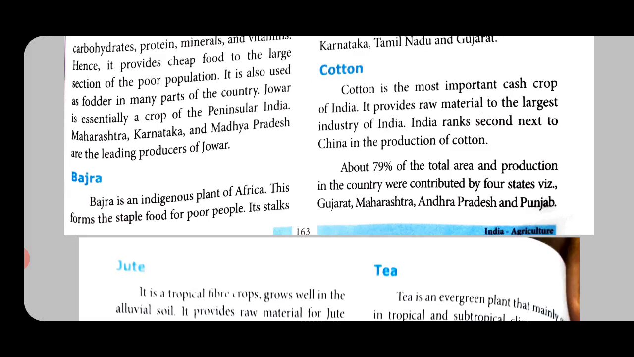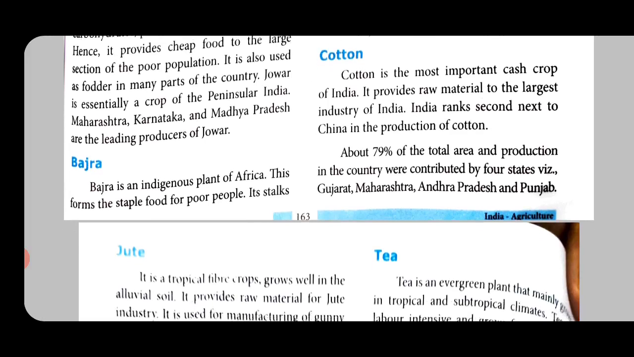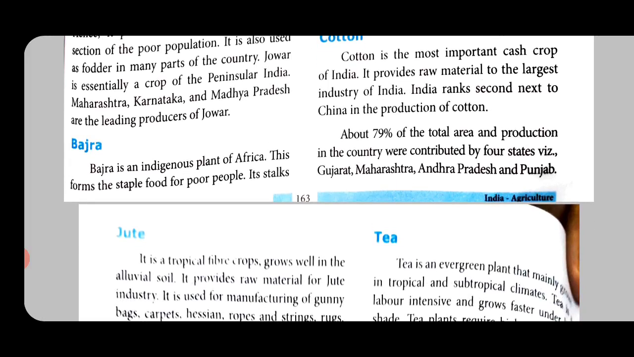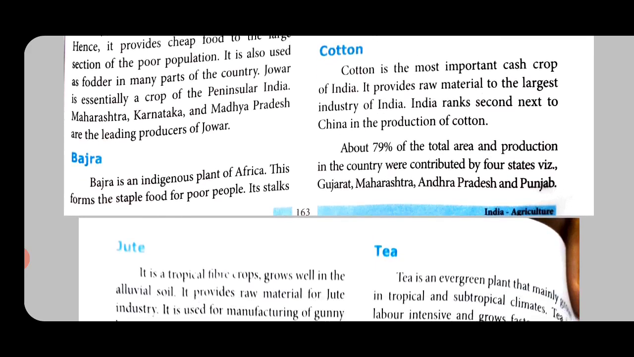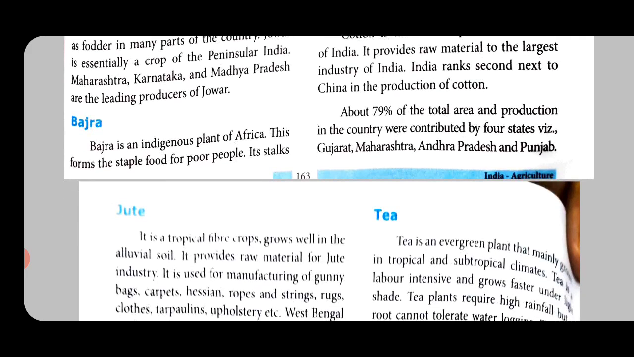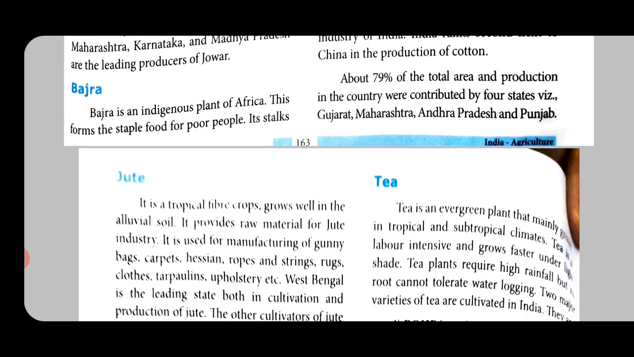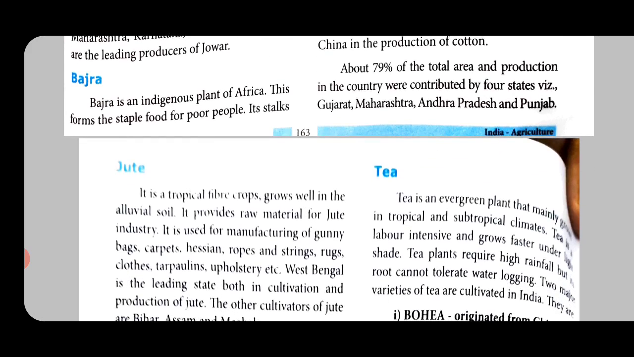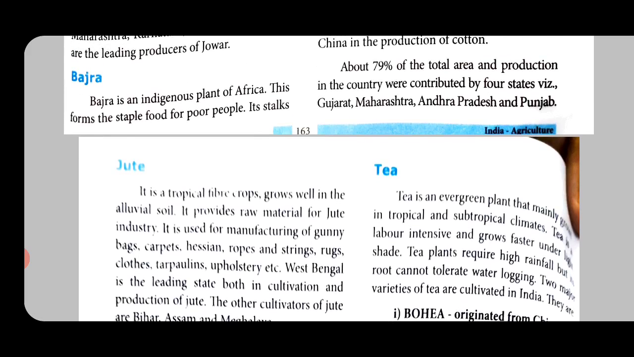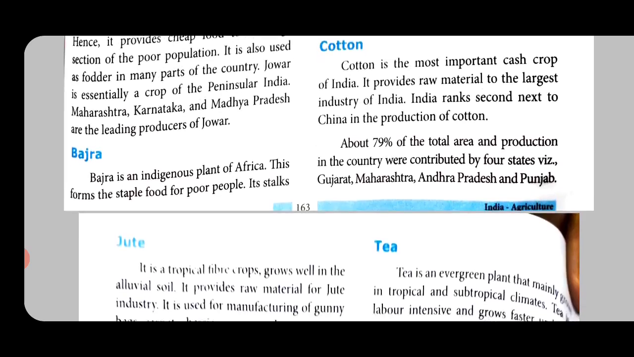Cotton. Cotton is spongy. Cotton is the most important cash crop of India. It provides raw material to the largest industry of India. India ranks second next to China in the production of cotton. About 79% of the total area of production in the country is contributed by four states, that is Gujarat, Maharashtra, Andhra Pradesh and Punjab. So, nearly we get from 4 states we are able to get cotton.